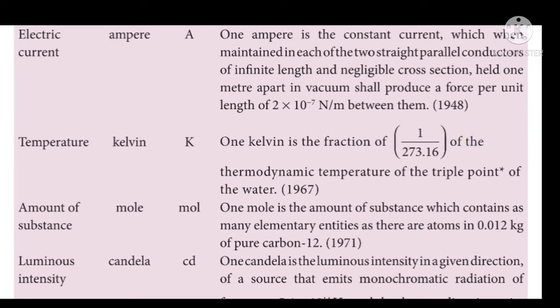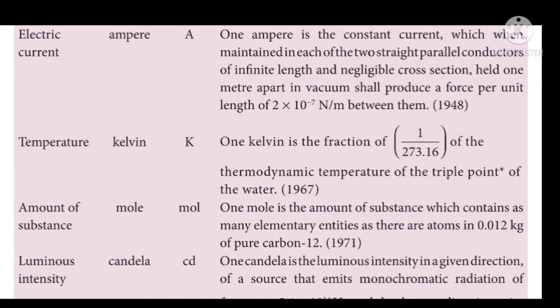And next physical quantity is amount of substance. Amount of substance is measured in terms of mole, which means that its SI unit is what? Mole, and the symbol is small mol. What is the definition for 1 mole? 1 mole is the amount of substance which contains as many elementary entities as there are atoms in 0.012 kilogram of pure carbon 12 atom.